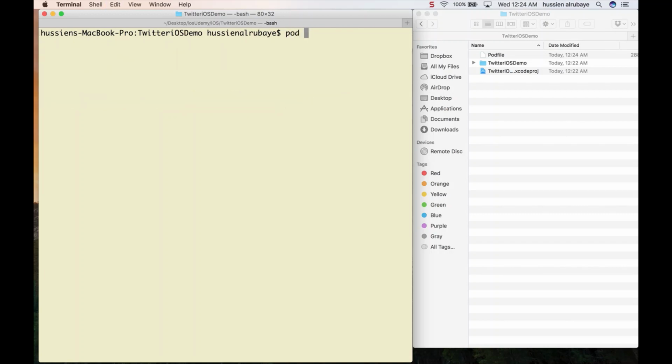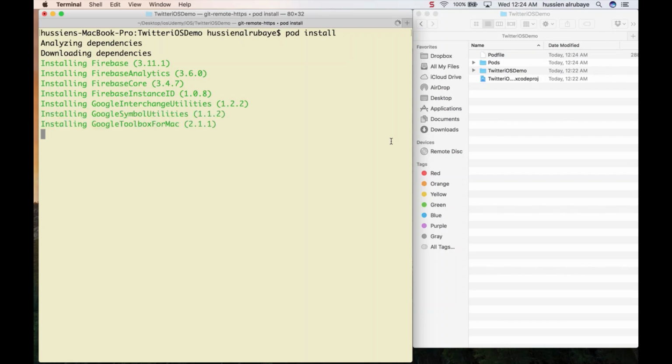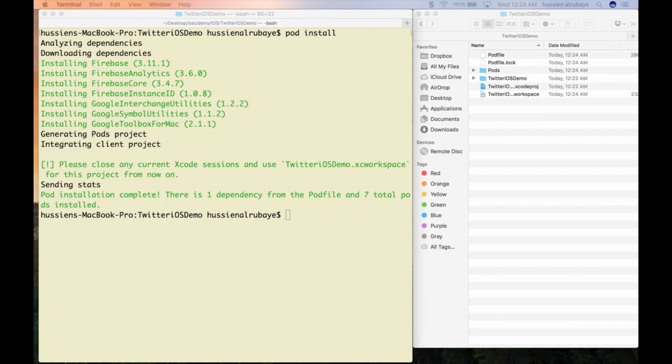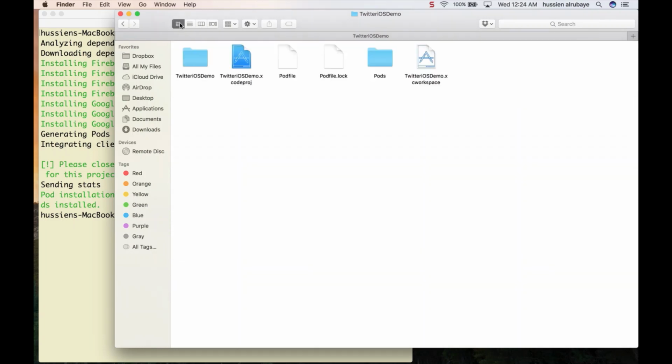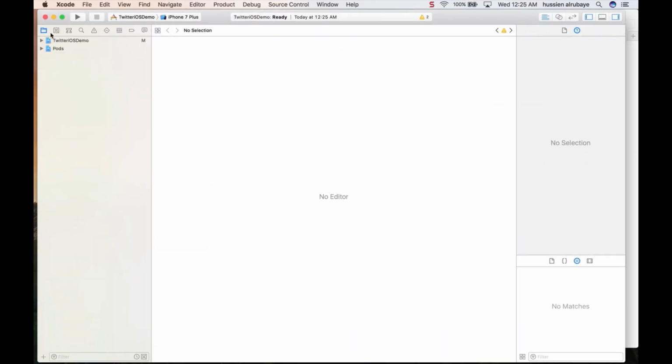I say pod install. Okay, then boom. Next, it will install everything that I need in the project, and it prepared it for me. So I will wait a few seconds until everything is ready. And yes, this is my project, and it is done installing the other things that I need. So when we start working with a Podfile, I now have a workspace. So I have to click on the workspace, and this is my application. This is everything that I have.